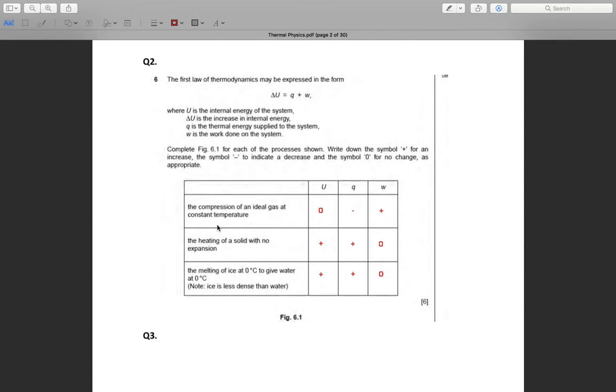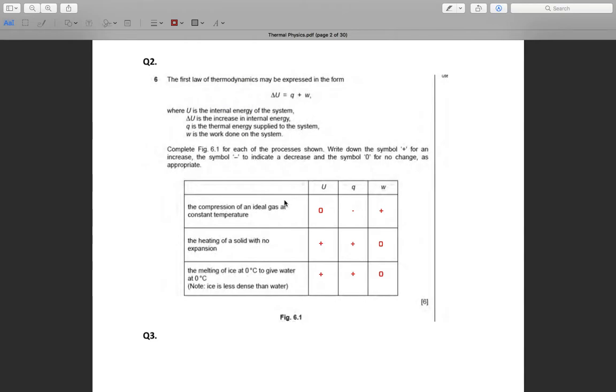The first law of thermodynamics may be expressed in the form delta U equals Q plus W, where U is the internal energy of the system. So delta U is the increase, or change, in internal energy. Q is the thermal energy supplied to the system, or heat energy, and W is the work done on the system.